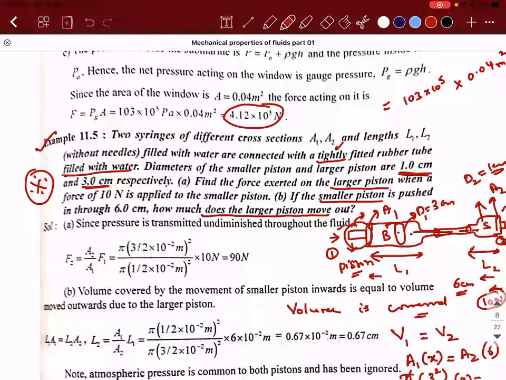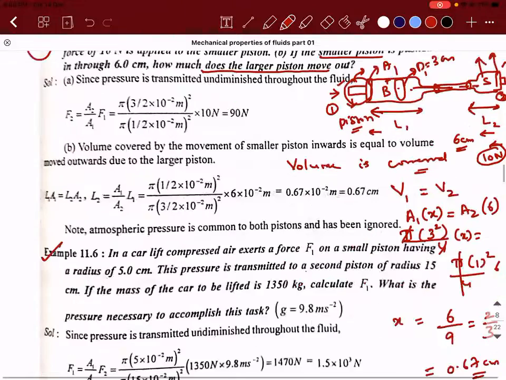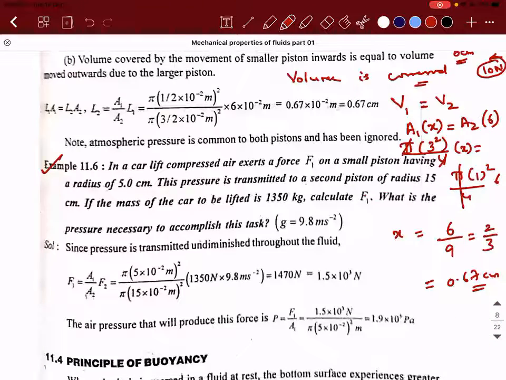Subrajit, are you able to understand what I'm trying to say? Yes, depending on the necessity, you will keep adjusting the force. So that depends on what is to be achieved. That's a different story. In a real-time scenario, these ratios will be taken into consideration and they will work accordingly.